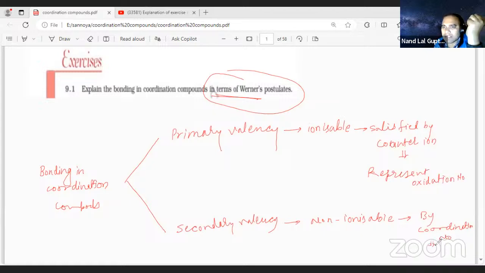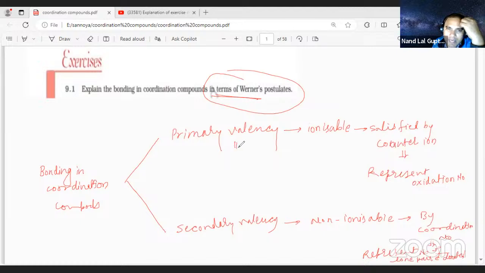And the secondary valency represents the coordination number, or the number of lone pair electrons donated. This is the concept, student.